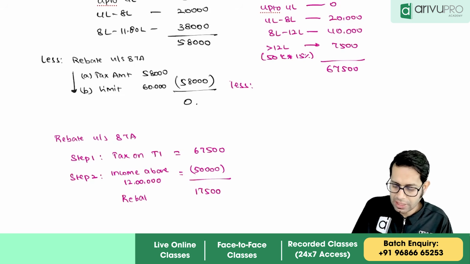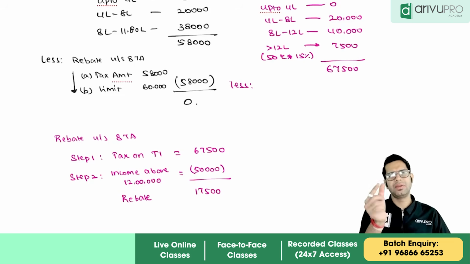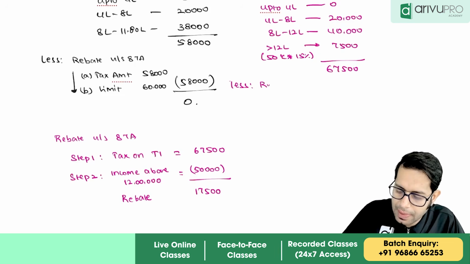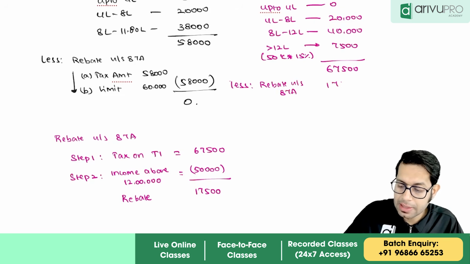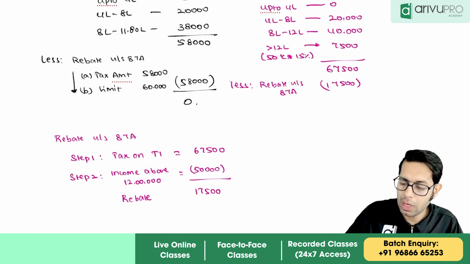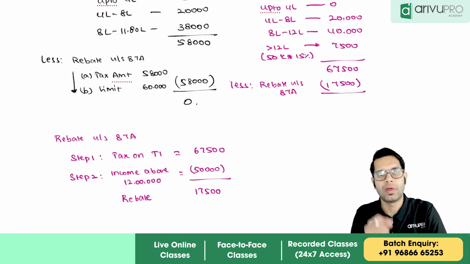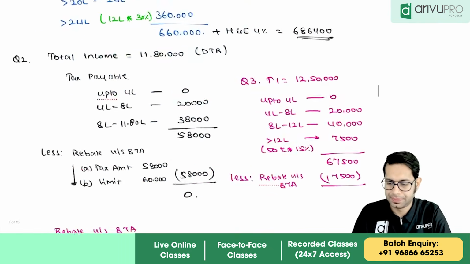So first, what is the tax on total income, which you are anyways calculating? Then see what is the extra income. Difference between this is rebate. So less rebate under section 87A. Please note this is available only for default tax regime assessee, and if the total income is up to 12,70,585 rupees.